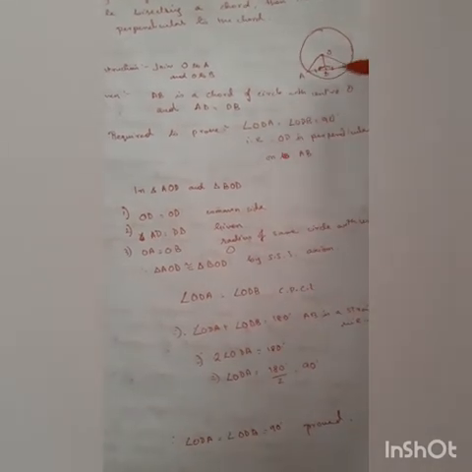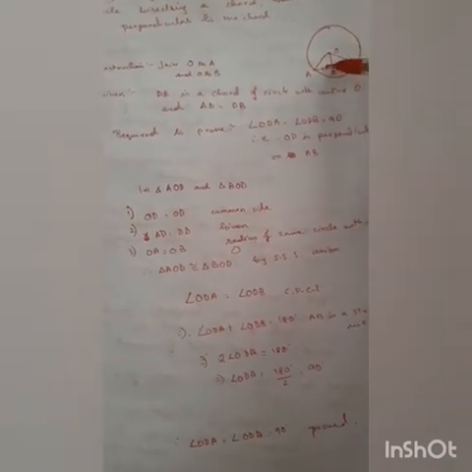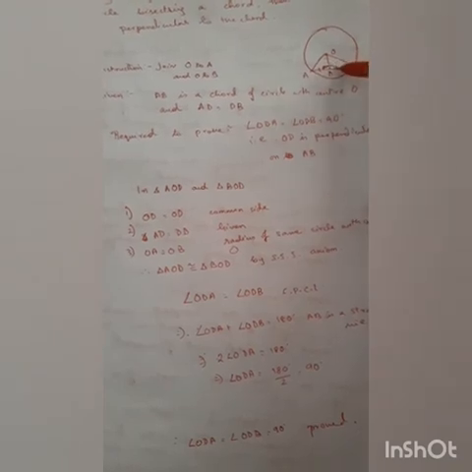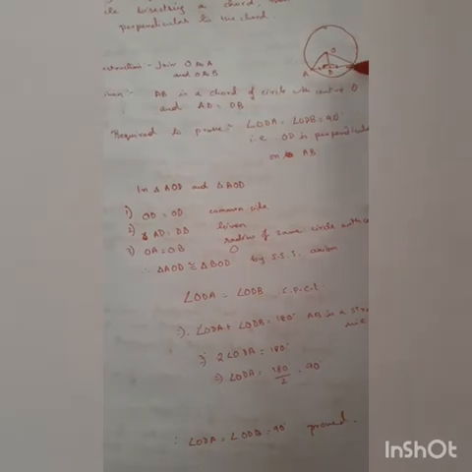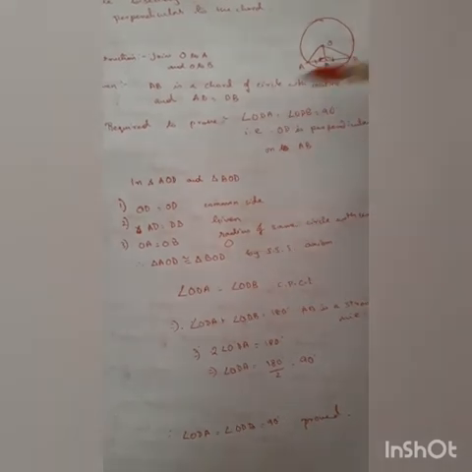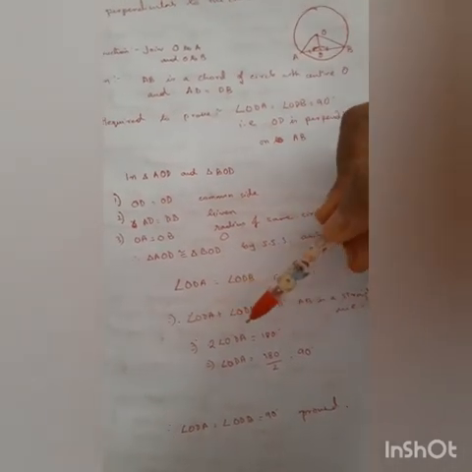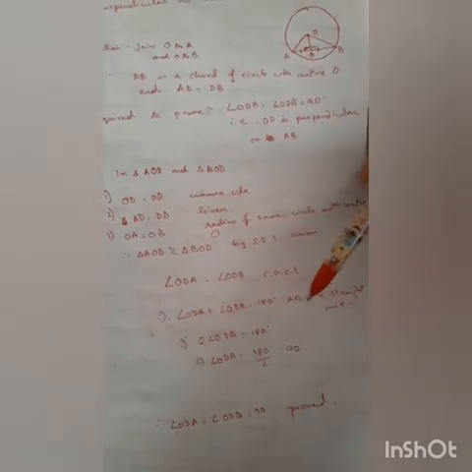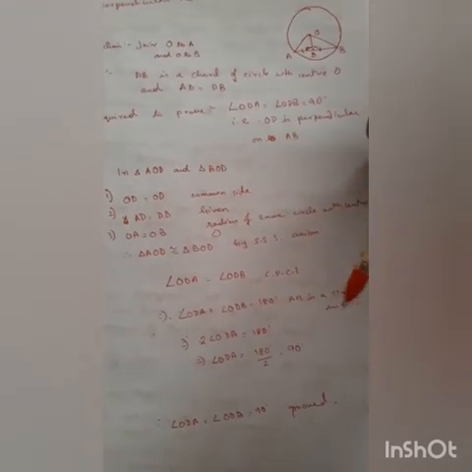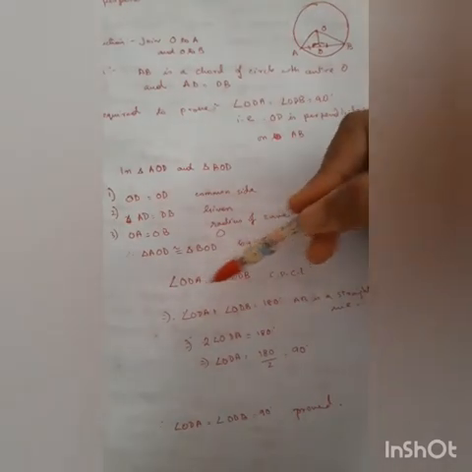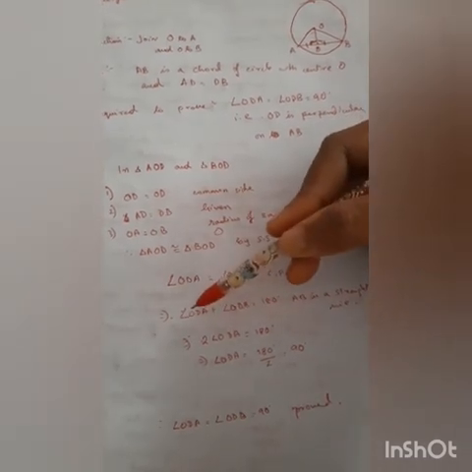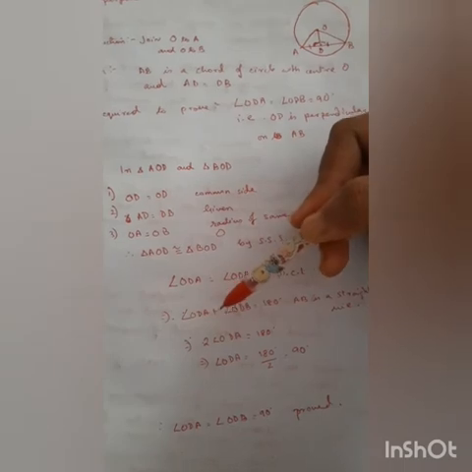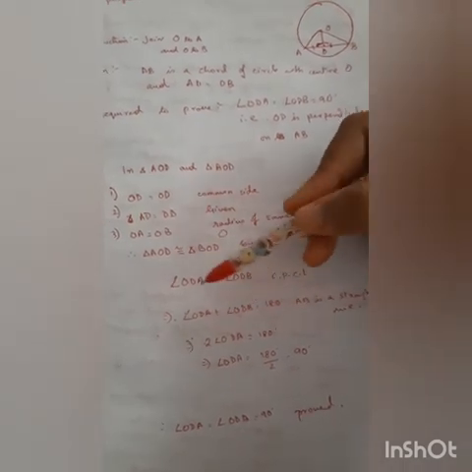Since they are equal, now see, this angle plus this angle is also equal to 180 degrees. Why? Sum of angles on a straight line. AB is a straight line. So angle ODA plus ODB equal to 180 degrees. Now since these two angles are equal, ODA equals ODB, I can write angle ODA plus, in place of ODB again I can write ODA.